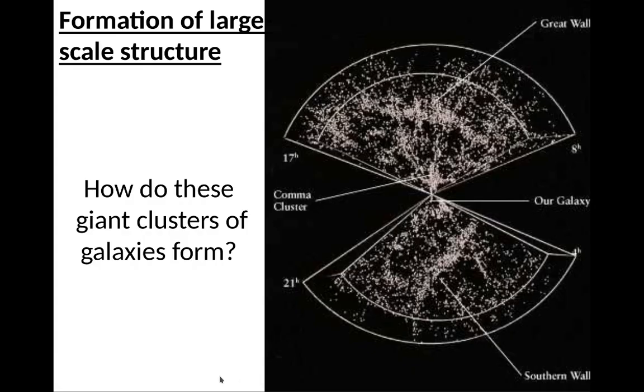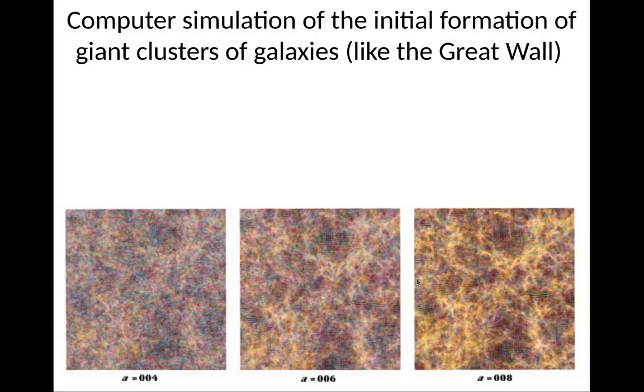Now let's talk a little about the formation of large-scale structure. How do these giant clusters of galaxies form? We have used computer simulations to see how these giant clusters of galaxies, like the Great Wall, form.